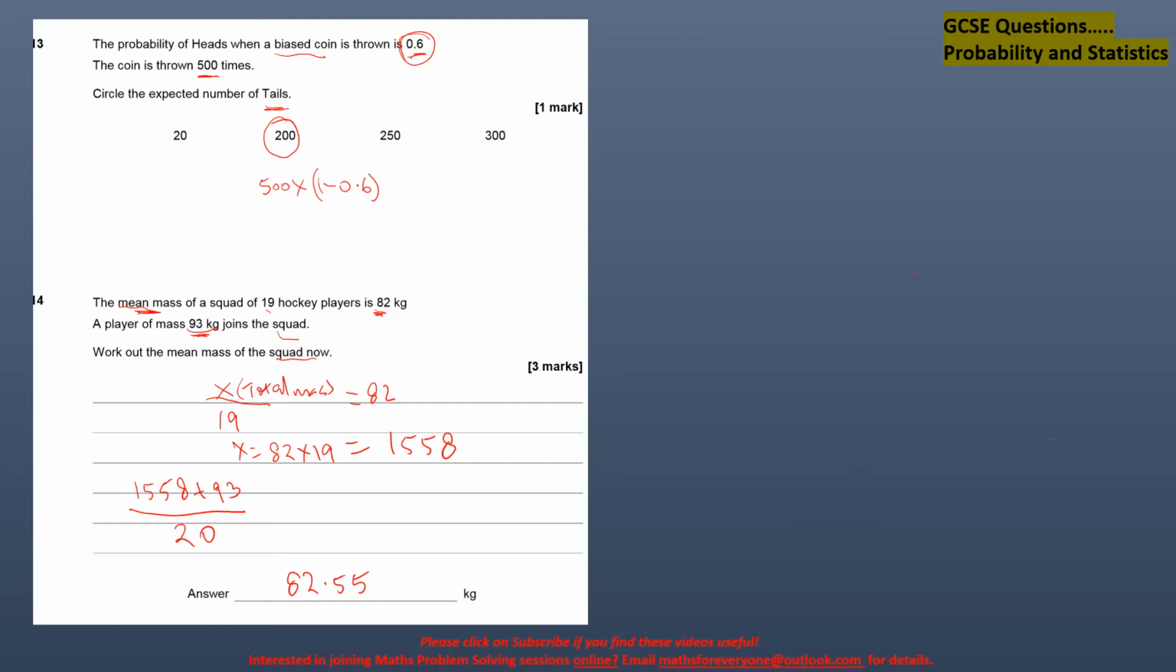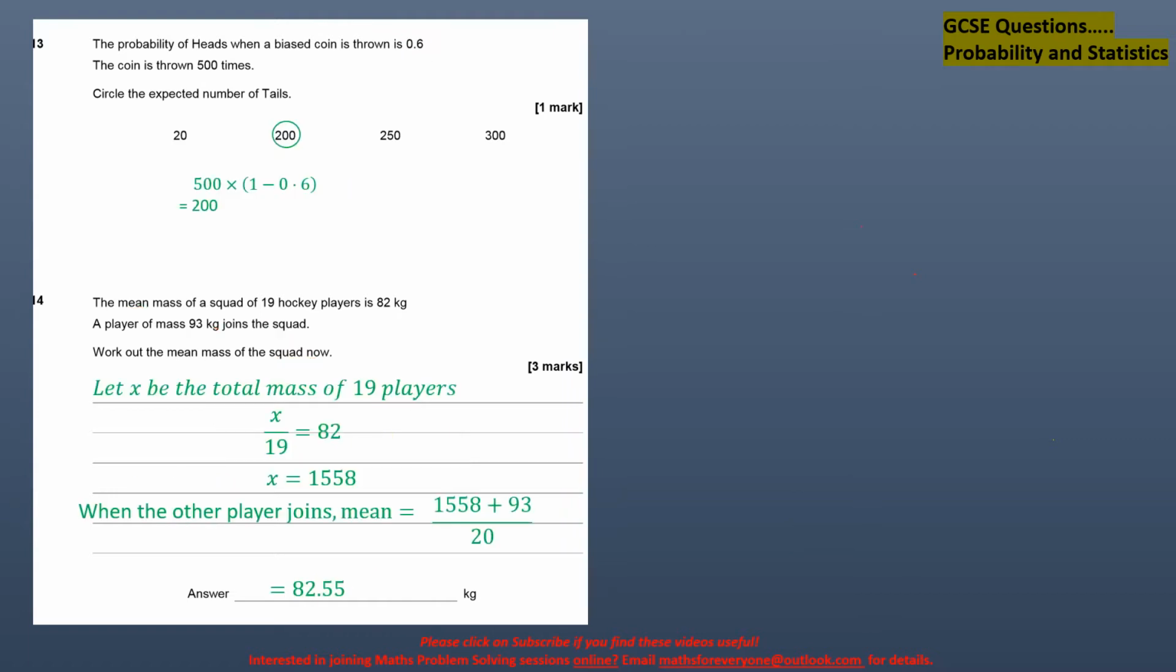When you do that your answer is 82.55 kg. Okay, so the next question, this I have done for you in a proper way, typed it all out nicely so it's easier to understand the working.